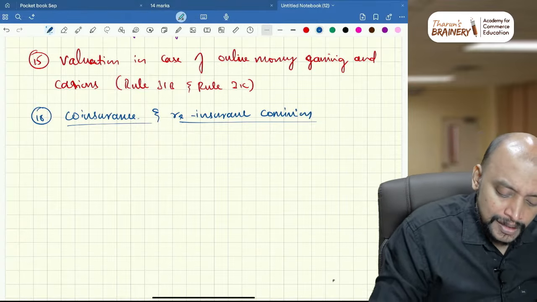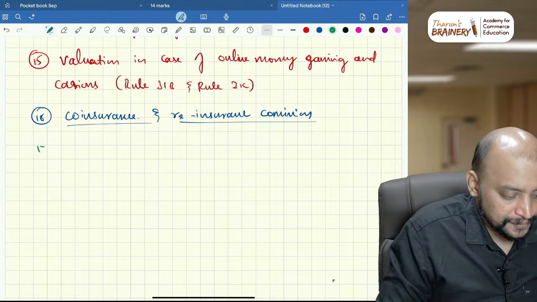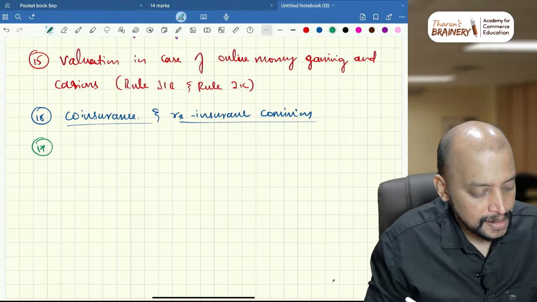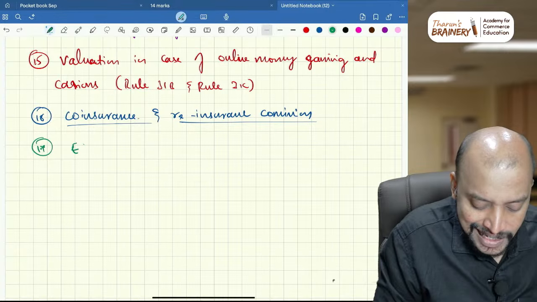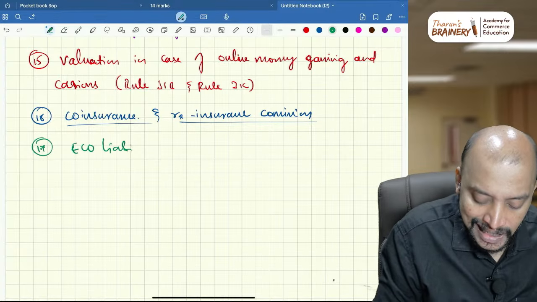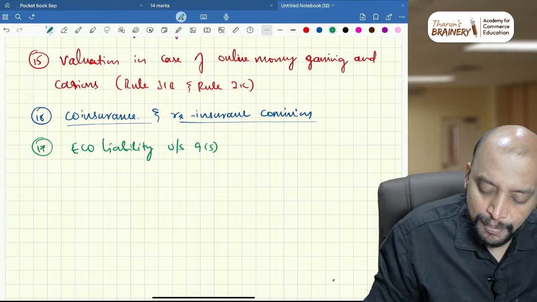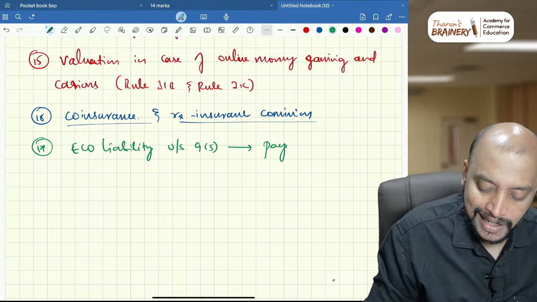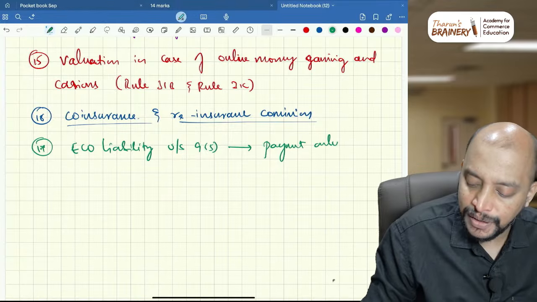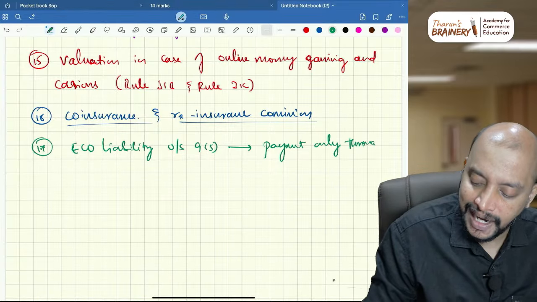Next one. So 17. E-commerce liability, ECO liability under section 9(5). Payment only through cash ledger. Keep that in mind. Payment only through electronic cash ledger.